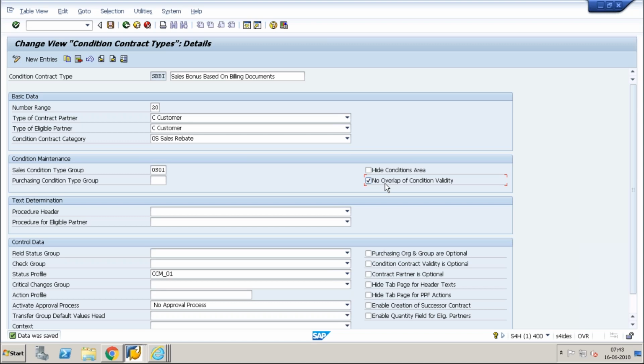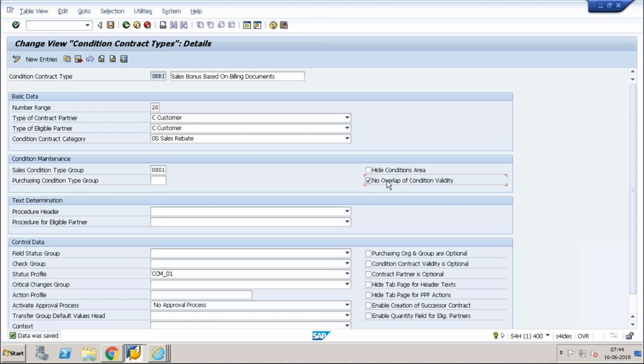And after that I want a sales rebate which is falling from 17th till 30th. So if I choose this, what will happen is, if any of these two have an overlap, like the first one is from 1st to 16th, and the second one is from 15th to 30th, you'll get a pop-up saying it will not be allowed. So you need to clearly maintain from which date to which date within the header range.